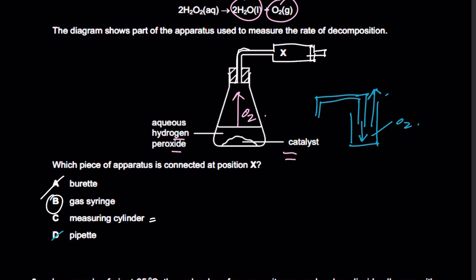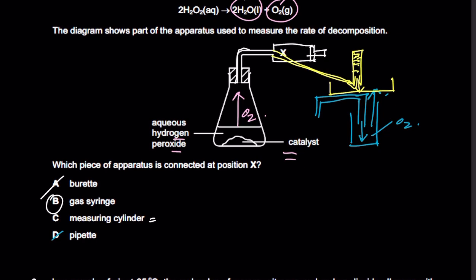What would happen is you would have a delivery tube like such, and obviously you would have a trough right here, you would have a measuring cylinder inverted, and oxygen would be bubbled right here, it would rise at the top, and the water would be displaced downwards, right? And the reason over water delivery works for all the gases except for those which are soluble is because all gases are less dense, all gases are less dense than air. Okay, that's why the over water delivery would have been used.